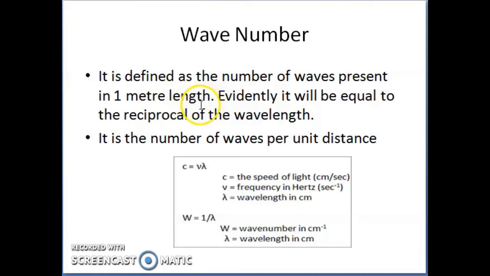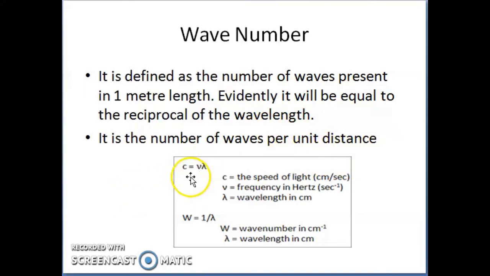It is equal to the reciprocal of the wavelength. So the wave number is the number of waves per unit distance.